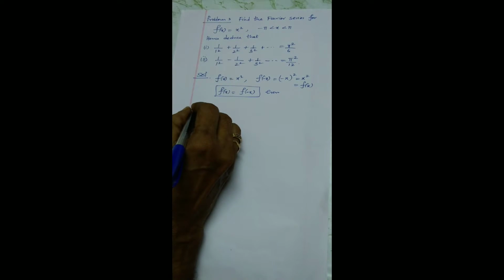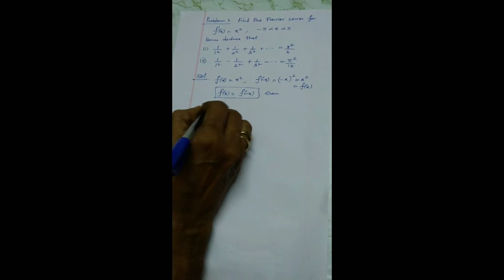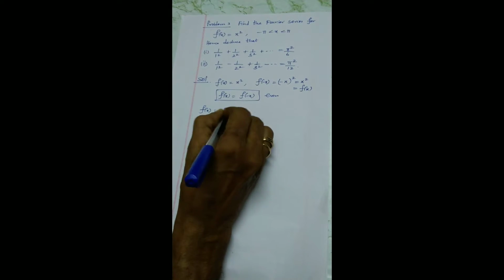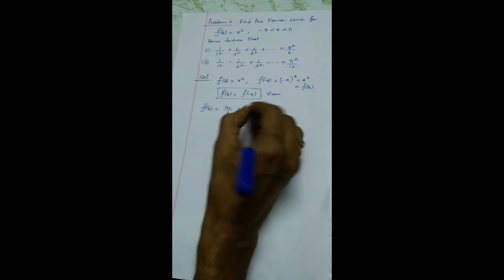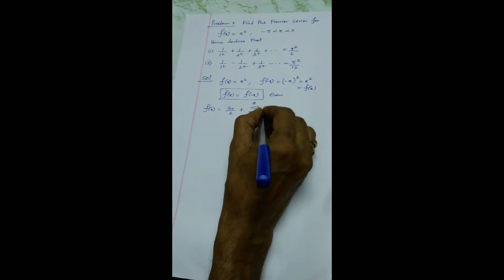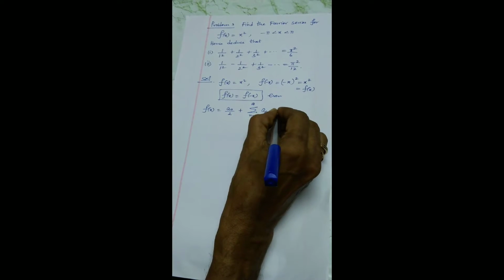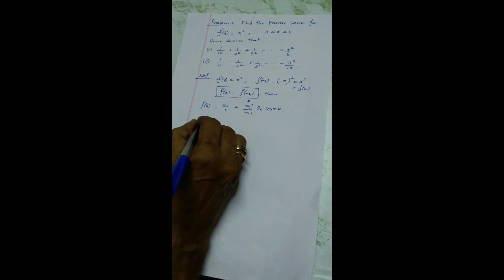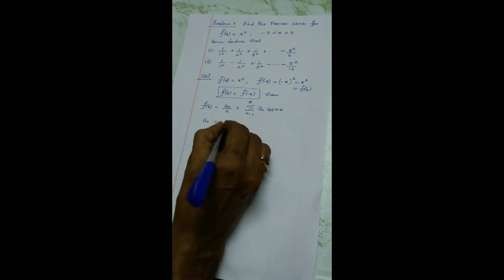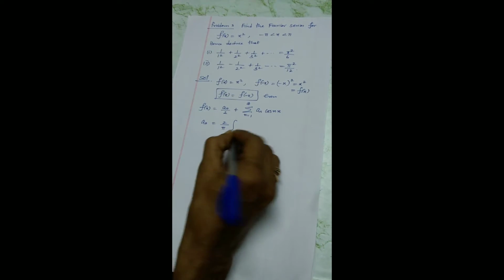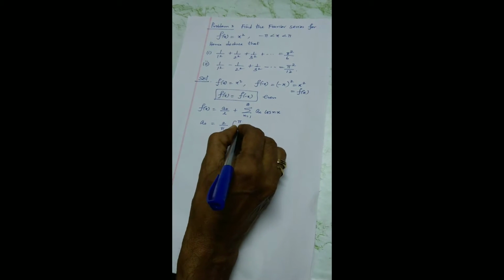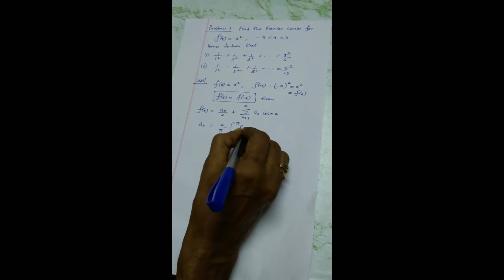The given function is even. So therefore the Fourier series is f of x equal to a0 by 2 plus sigma n equal to 1 to infinity an cos nx. For an even function, only the cosine term is present; the sine term you have to ignore. So what is a0? 2 by pi integral 0 to pi f of x dx.